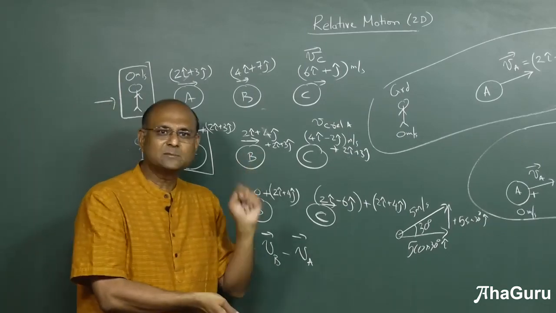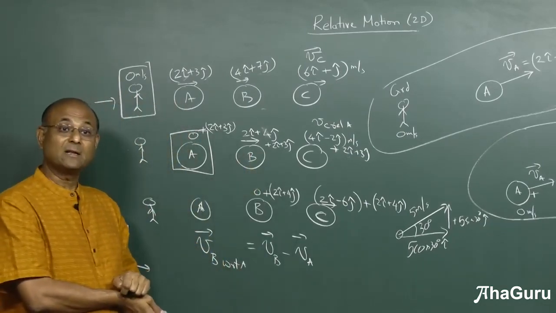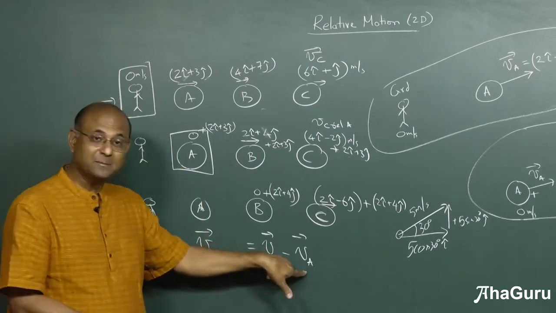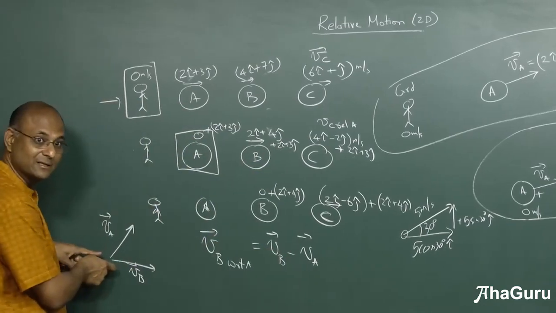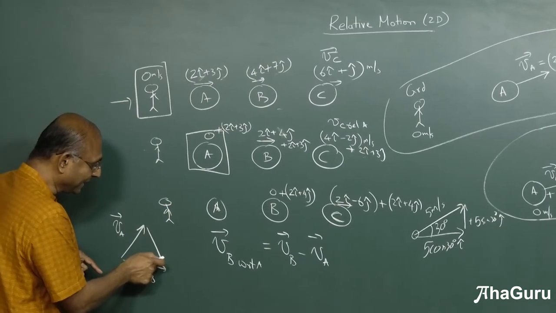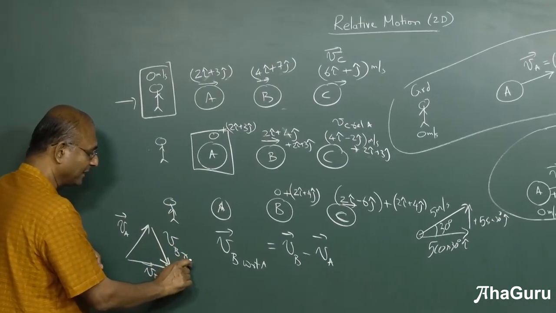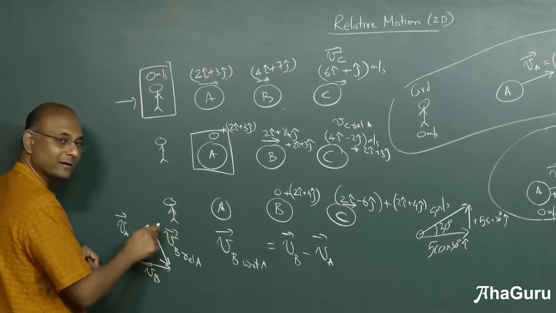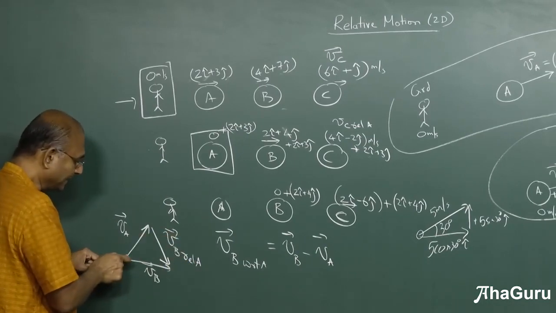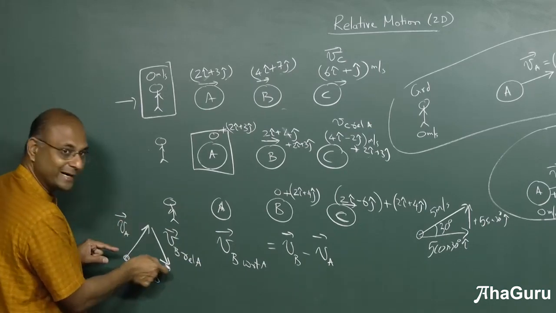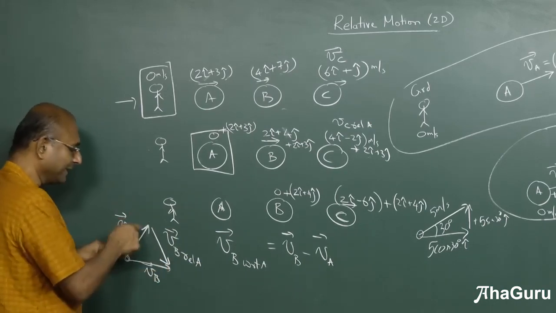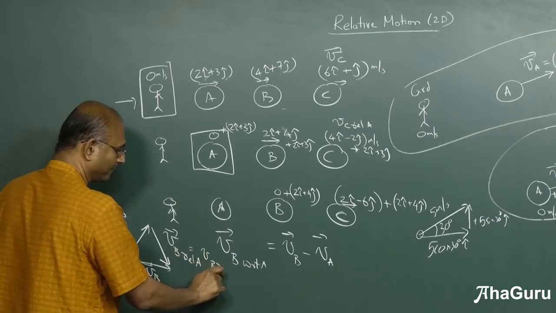Vector A minus B. What does that mean? Final minus initial. So this must be final, that must be initial, if they are starting at the same place. So that means you are talking about a vector like this. This is velocity of B relative to A or with respect to A. Okay. So you start at the same point, draw this velocity, then do that. Because this will be VB minus VA.